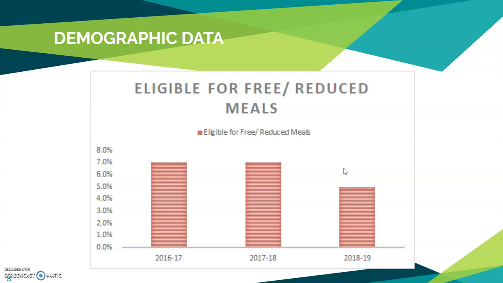Next, let's take a look at the number of students eligible for free and reduced meals. Again, that's another small population. We have ranging from 7 to about 5%. So this too decreased from 2016 to 2019.